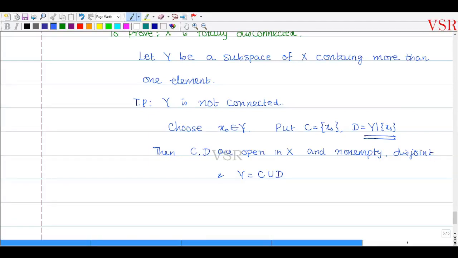Therefore, we know that every subset of X is open, so C and D will always be open sets in capital X, and it is clear that these are non-empty and disjoint. Because C has the singleton x naught, and D has everything in Y except x naught. So they are disjoint non-empty open sets such that Y is equal to C union D. So this implies that capital Y is not connected.